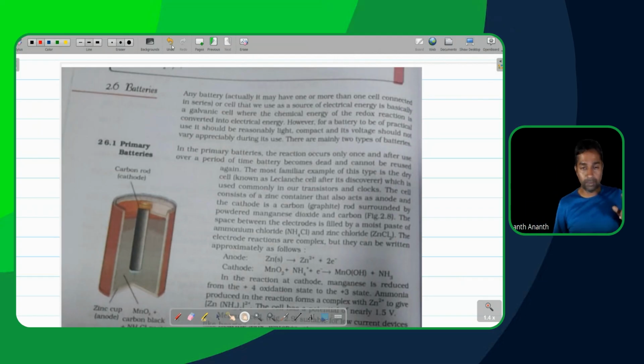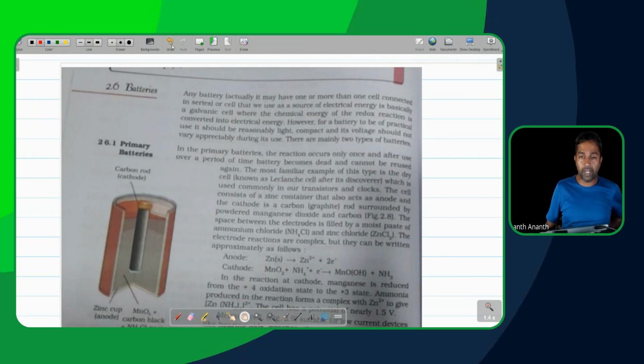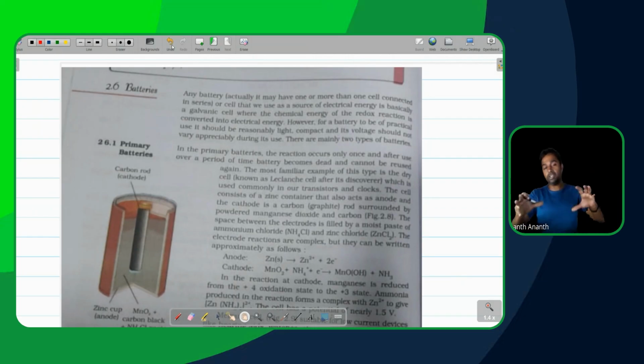Remember, what is the purpose of all of these cells? The purpose is to control a reaction at the end of the day. In an electrolytic cell, we are still controlling the reaction, but we are making the reaction happen. In an electrochemical cell, we are controlling the reaction, but that reaction is doing something for us.